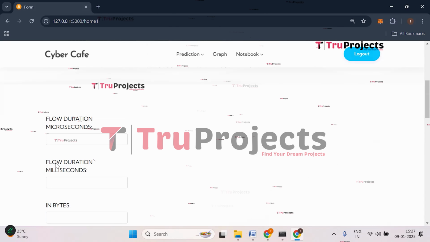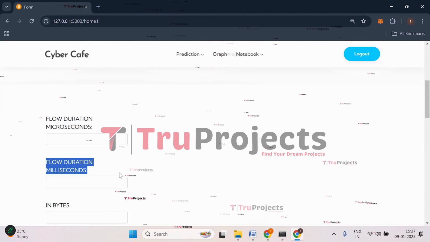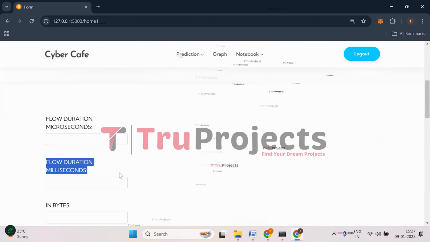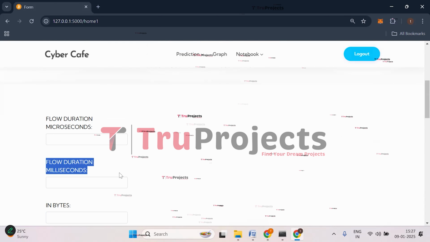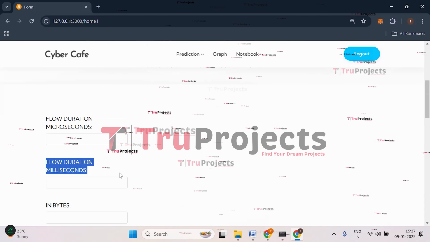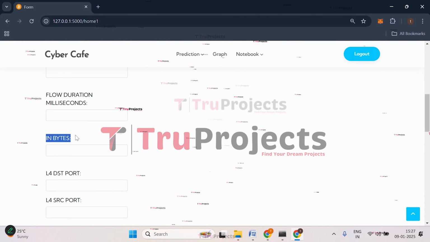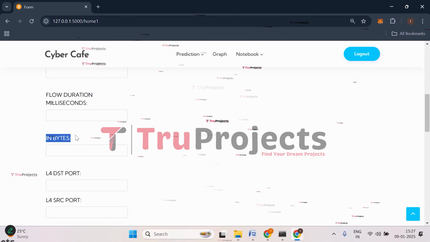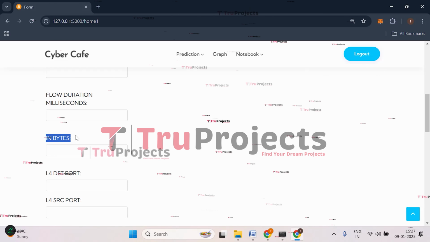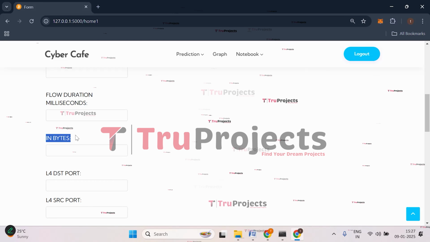And here we have flow duration milliseconds. Similar to the previous input, but this one measures the flow duration in milliseconds. It helps to understand the duration of a network flow with a coarser time scale. Then we have in bytes. This represents the total number of bytes received by the system or device in a network flow. It helps to quantify the amount of incoming data during a specific flow.